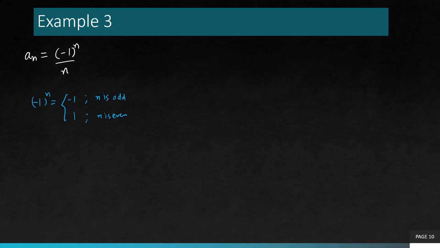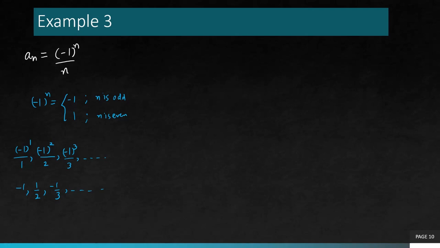If you write down the terms of this sequence, the very first term is (-1)^1 over 1. Second term, (-1)^2 over 2. Third term, (-1)^3 over 3, and so on. And when you simplify, the first term is -1, the second term is 1 over 2, the third term is -1 over 3, and so on. So the terms are alternately positive and negative. That's why this factor is known as the alternating factor.